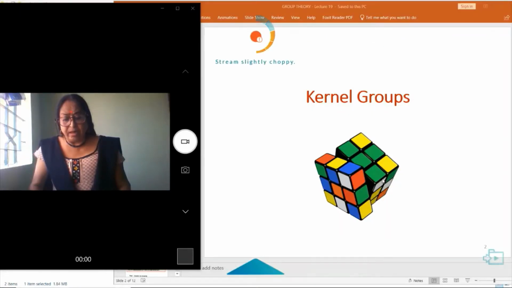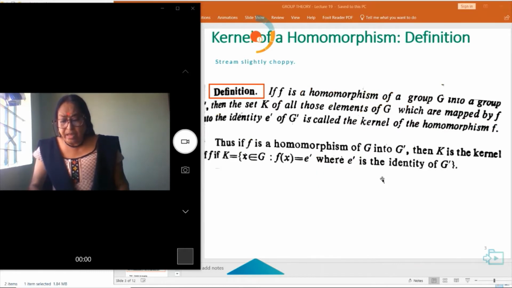Discuss the kernel of homomorphism. Definition: if F is a homomorphism of a group G into a group G dash, then the set K of all those elements of G which are mapped by F onto the identity element E dash of G dash is called the kernel of the homomorphism F. So K is equal to all those x belongs to G such that F(x) is equal to E dash, where E dash belongs to G dash.